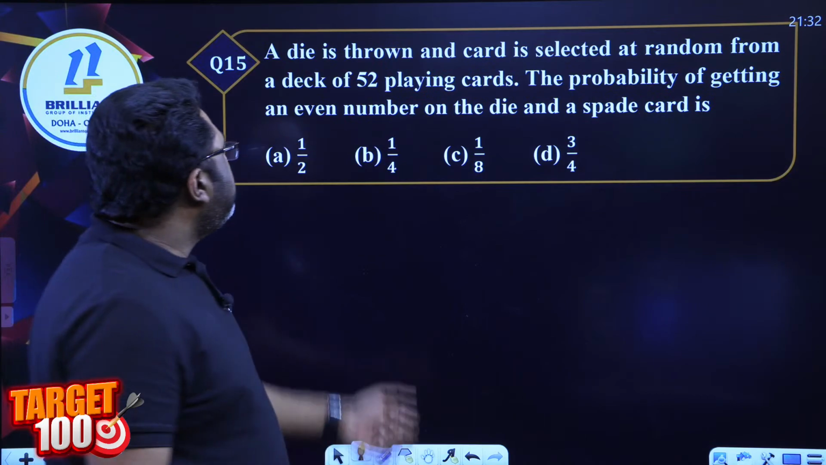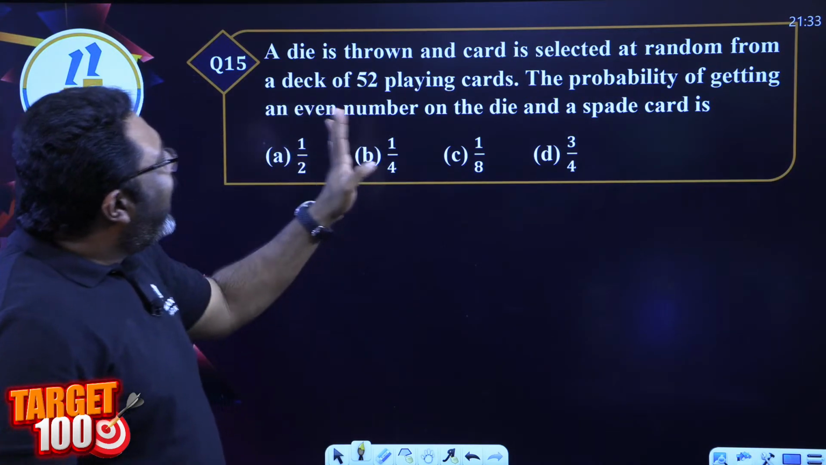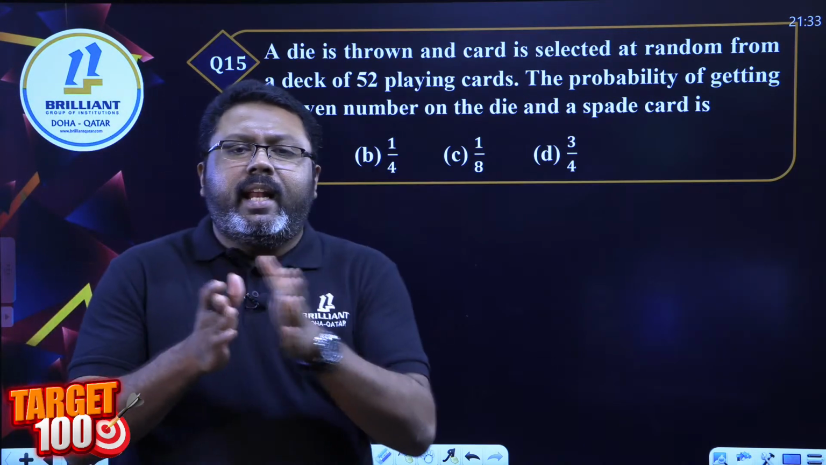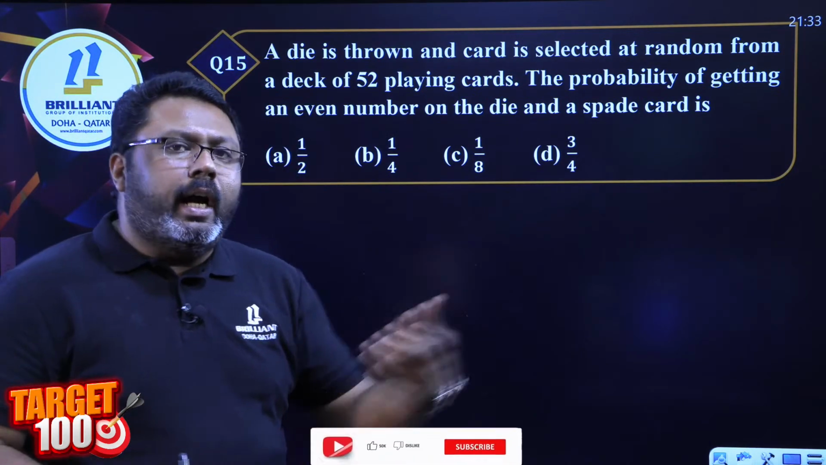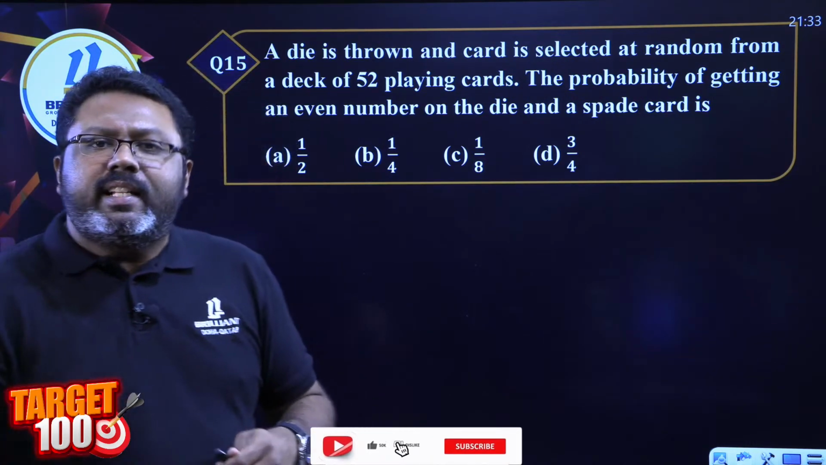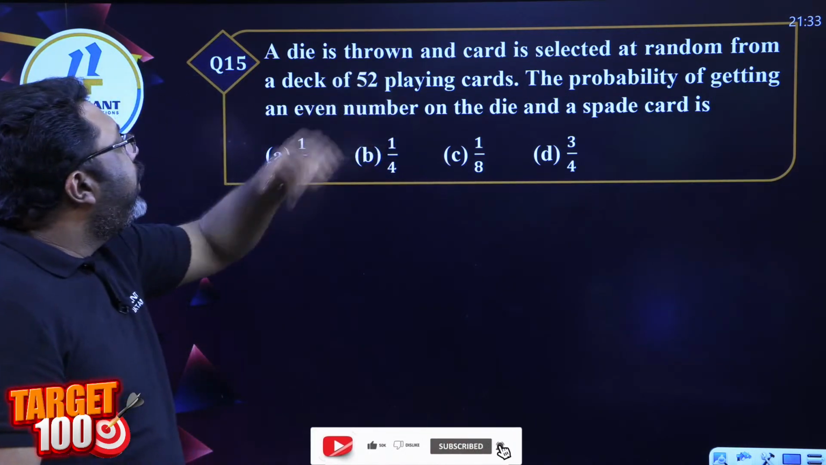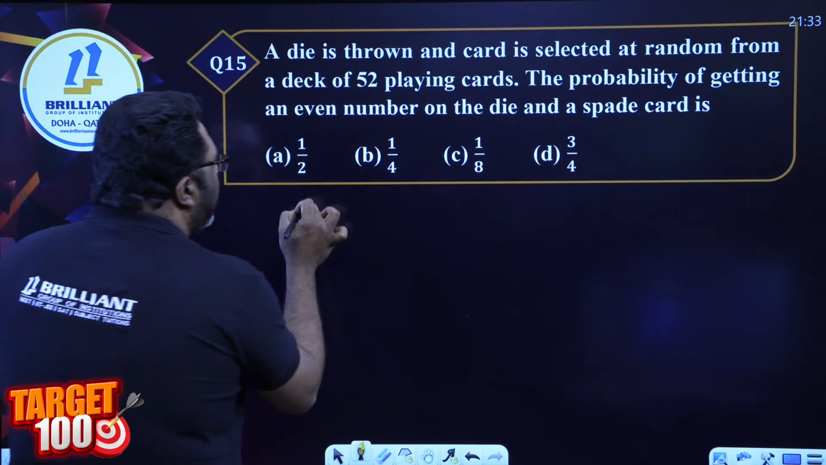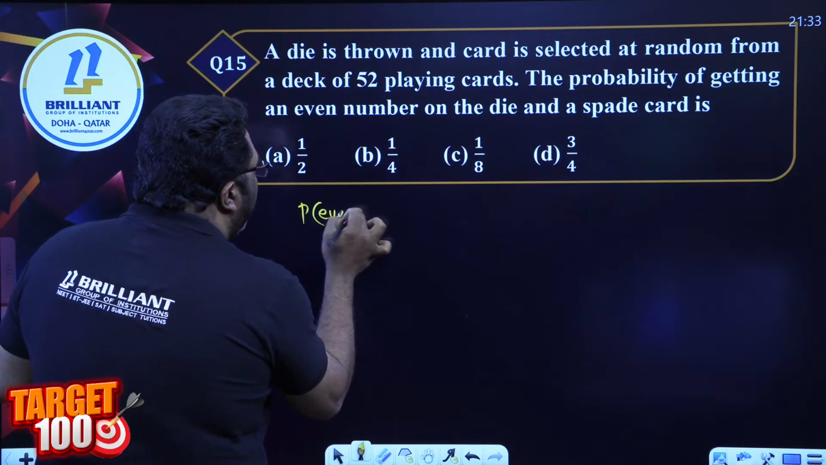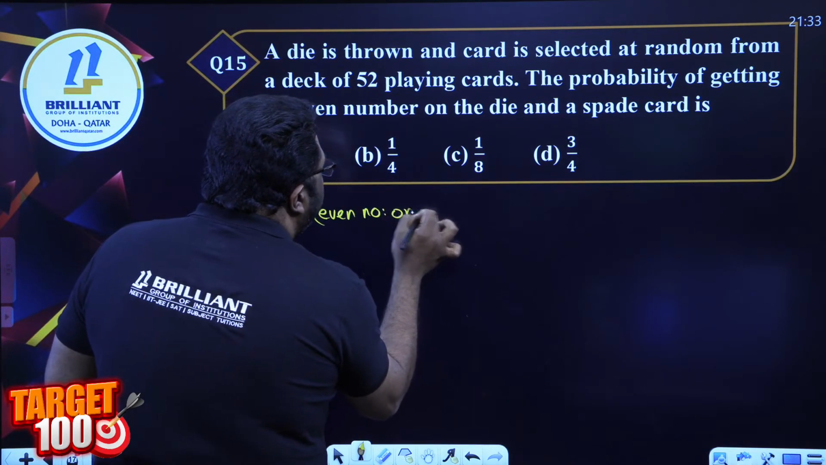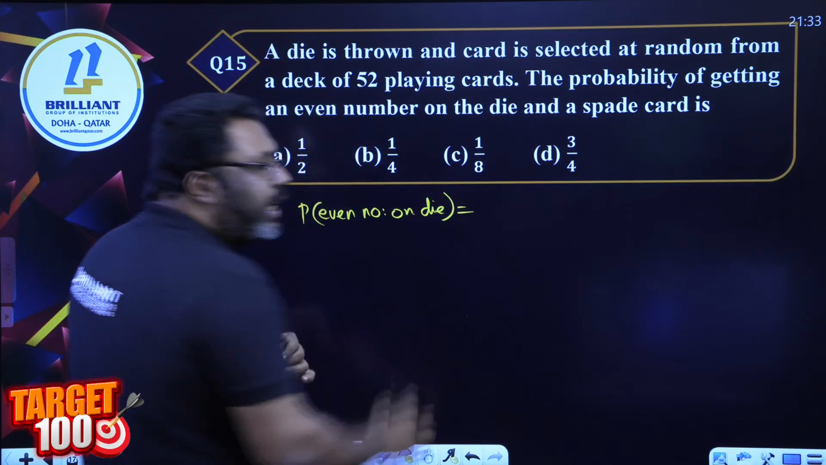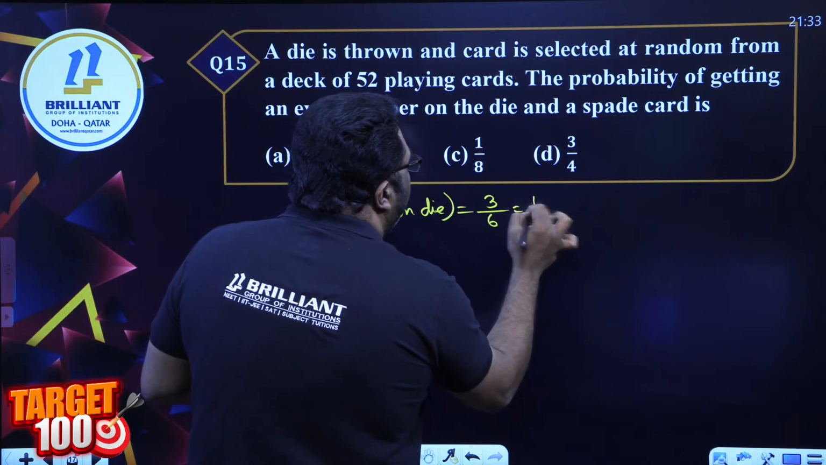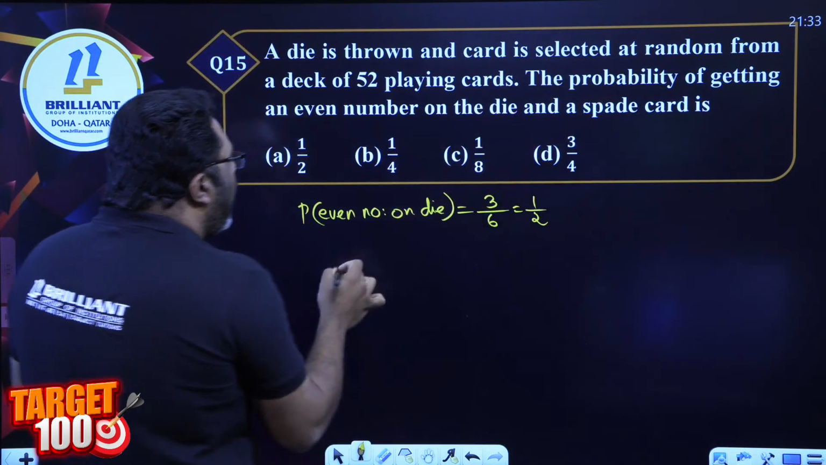Question 15. A die is thrown and a card is selected at random from a deck of 52 cards. Is there any dependency between this? A die is thrown somewhere and somewhere else a card is drawn from a deck of 52 playing cards. The probability of getting an even number on the die, we know there are 3 even numbers on the die, so 3 by 6, which is definitely 1 by 2, and a spade card.